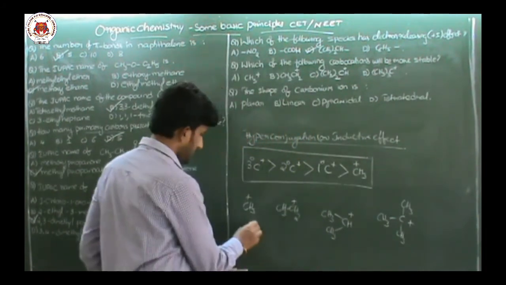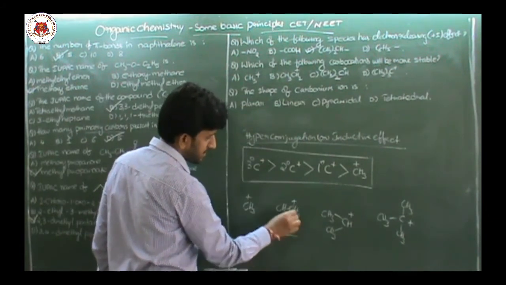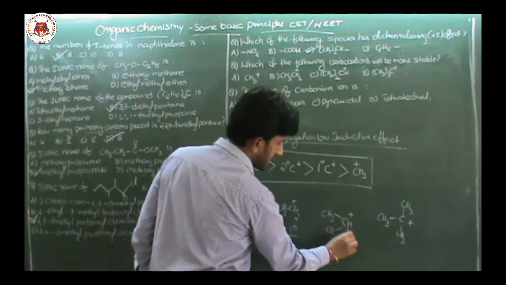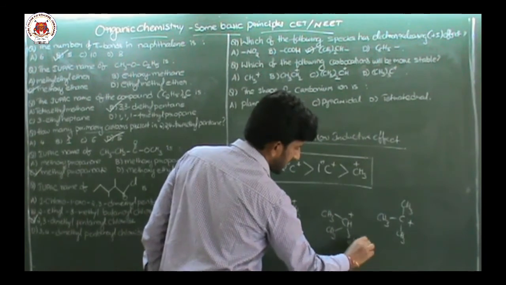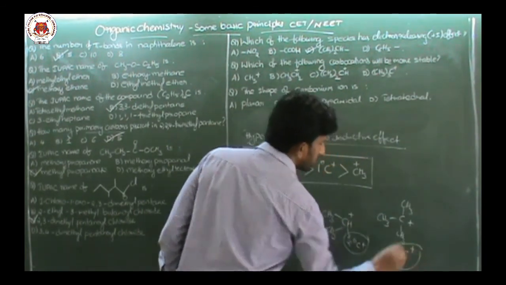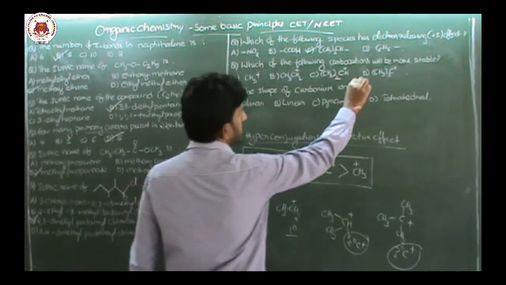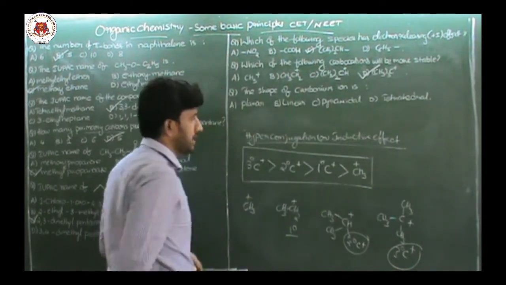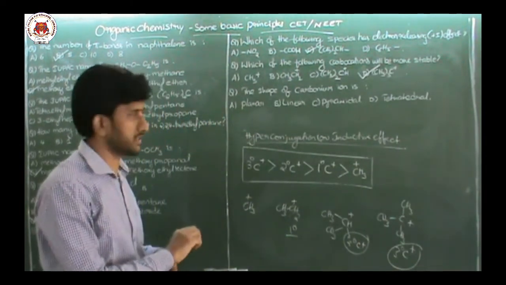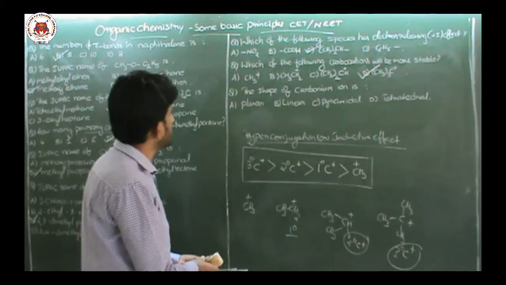This is methyl, this is a primary carbocation, it is a secondary carbocation, and it is a tertiary carbocation. So which is more stable in the given options? Option D is more stable according to hyperconjugation or inductive effect.